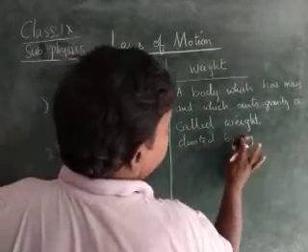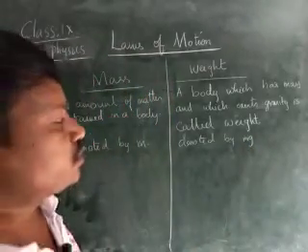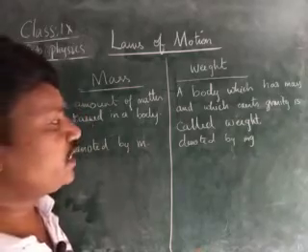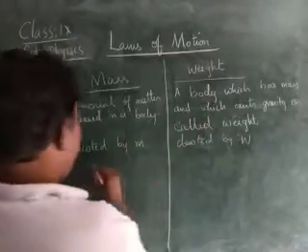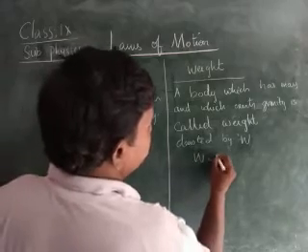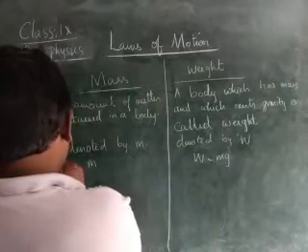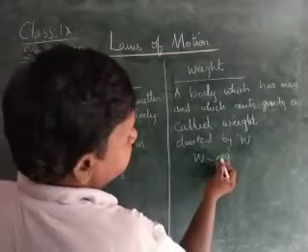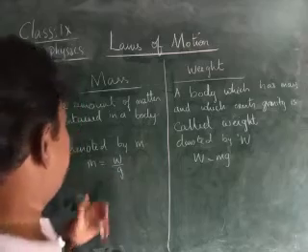Because it should have mass and exert gravity. Therefore we write it as mg. Normally denoted by w, here w is equal to mg. So m is equal to w by g. Weight by gravity is called the mass.